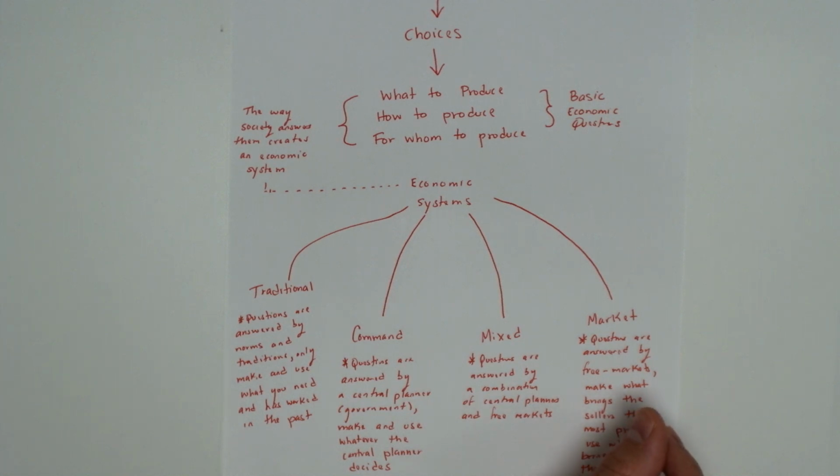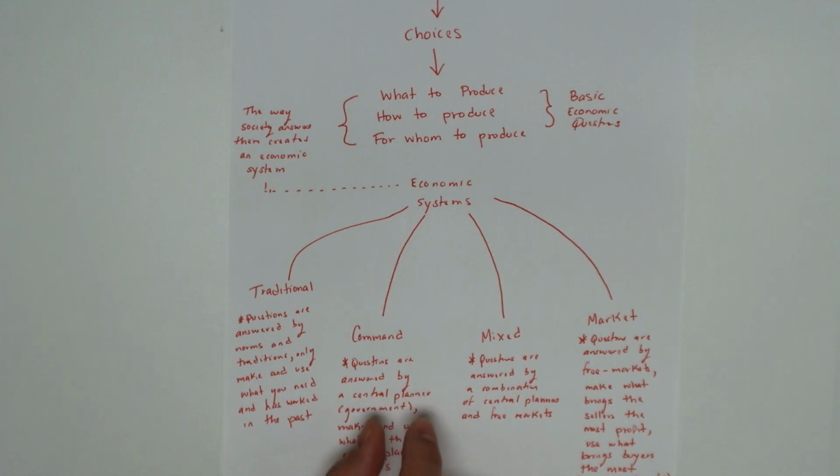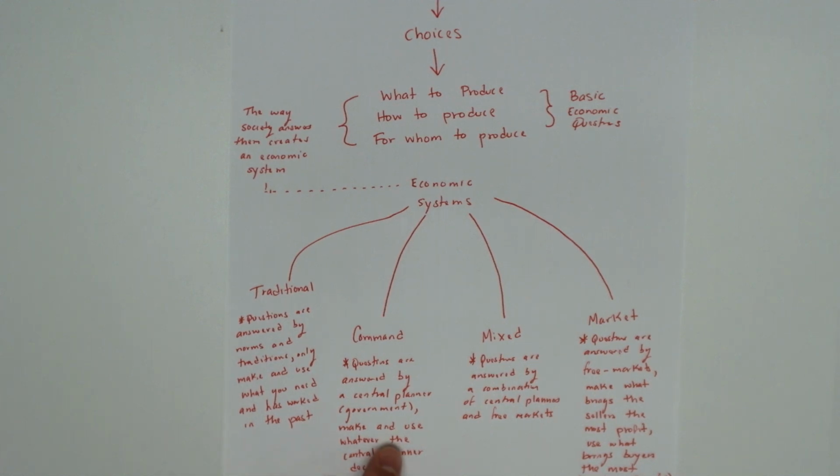Next, we've got a command economy. And in a command economy, the questions are answered by a central planner, which could be a person, it could be a group of very wealthy people, it could be the government. These central planners are going to make and produce whatever they decide they need to produce.